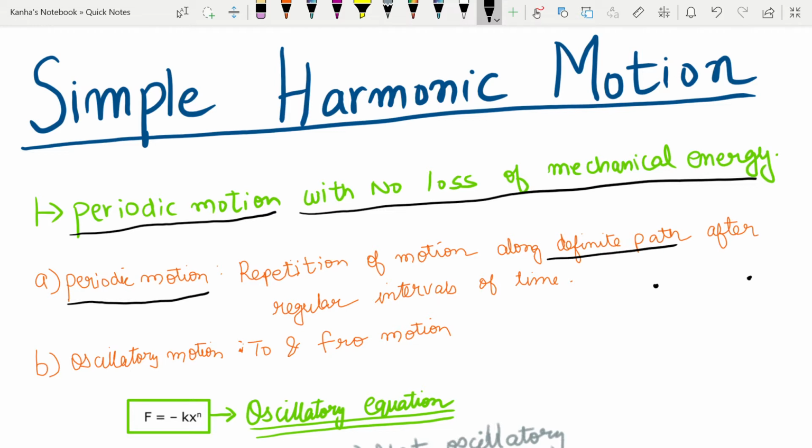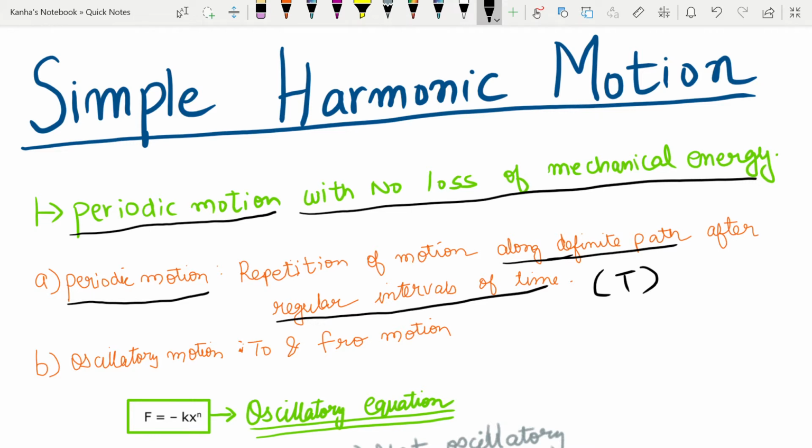Note that it's along a definite path and it repeats itself after regular intervals of time. I'll call this repetition time my time period T.